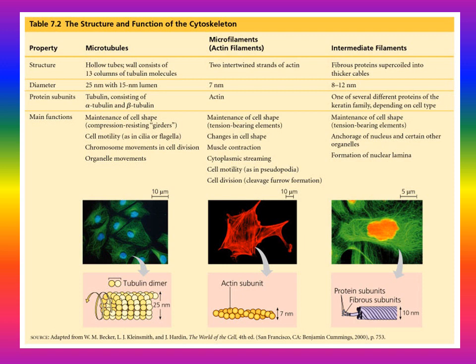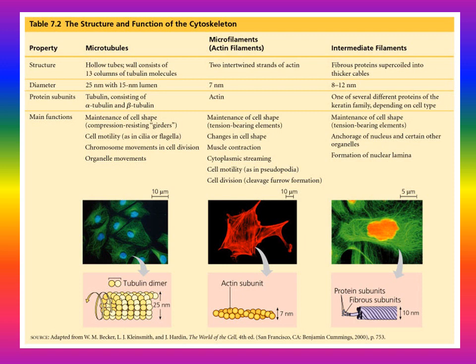Microfilament functions are maintaining cell shape, changing the shape of the cell, muscle contraction, cytoplasmic streaming, cell motility, cell division, division of cytoplasm, cleavage furrow formation during the division of cytoplasm, and pseudopodia movement. Intermediate filament function is also maintaining cell shape, anchorage of the nucleus and certain other organelles, and formation of the nuclear lamina.